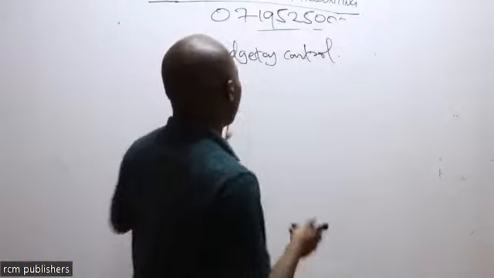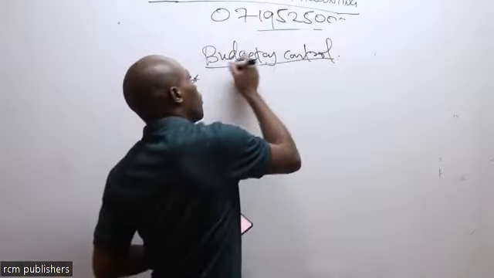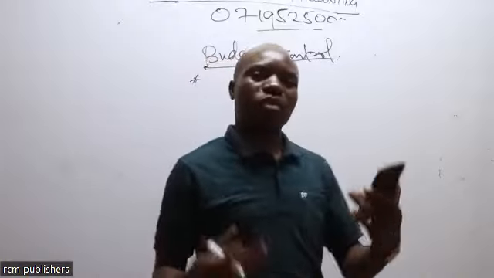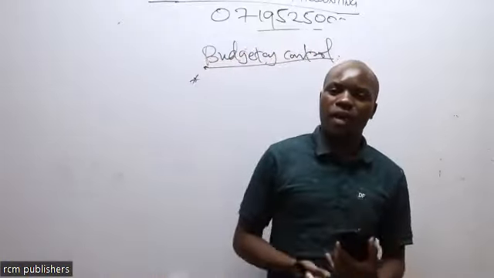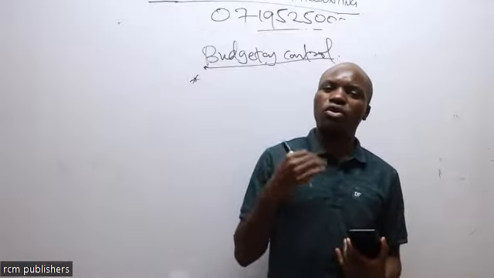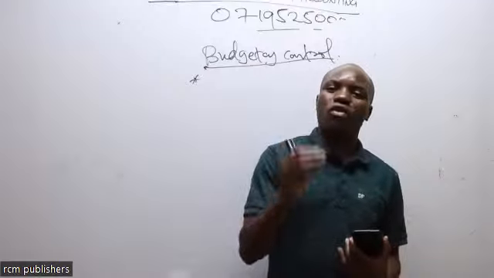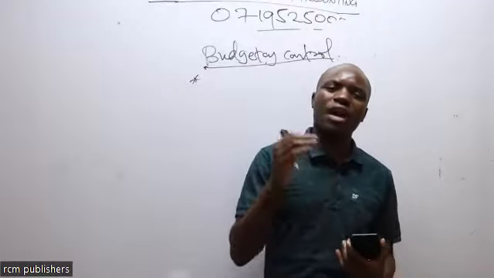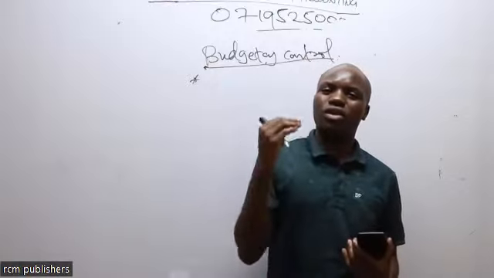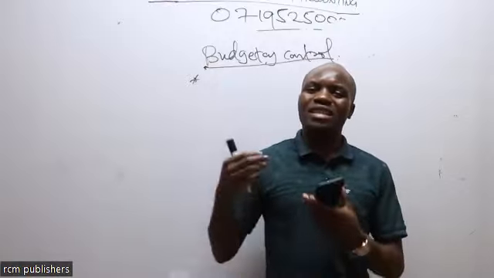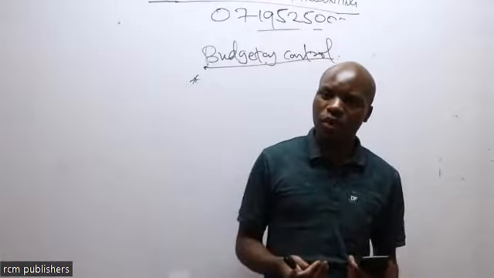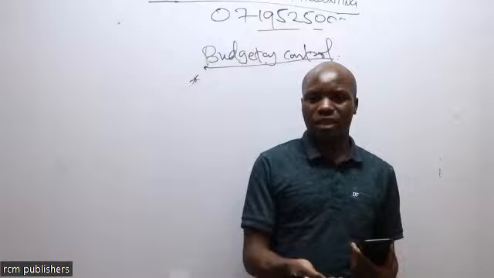Am I able to come up with a budget? Remember, the budget here, if I'm going to have a functional or master budget, I must know the demand of my product in the market. From there, I will know what to produce. By knowing what to produce, I will be able to know the quantity of raw materials I need to purchase. I will also be able to know the amount I'm going to incur to pay as direct labor costs. From that particular point, I am able to come up with a budget.